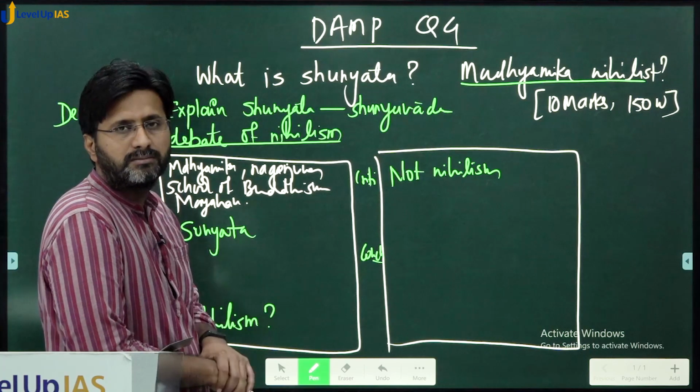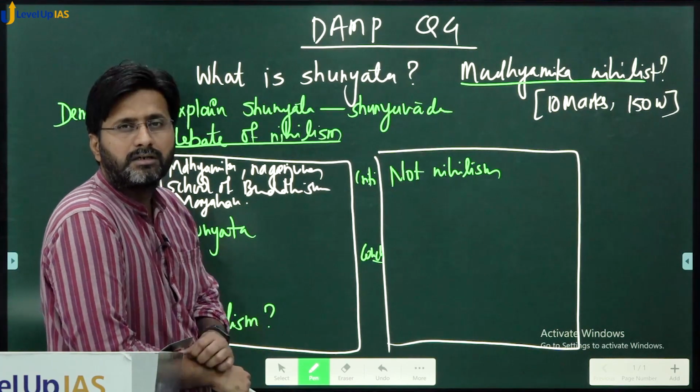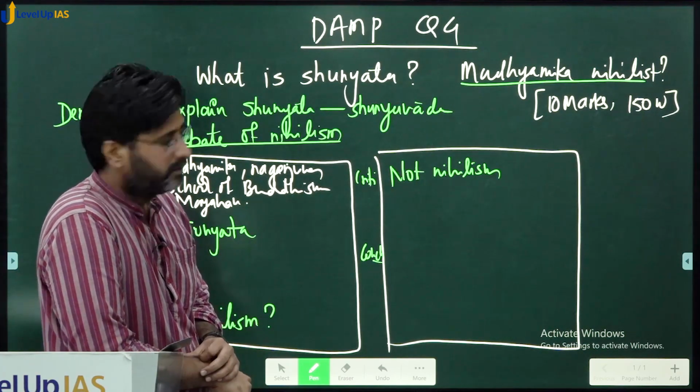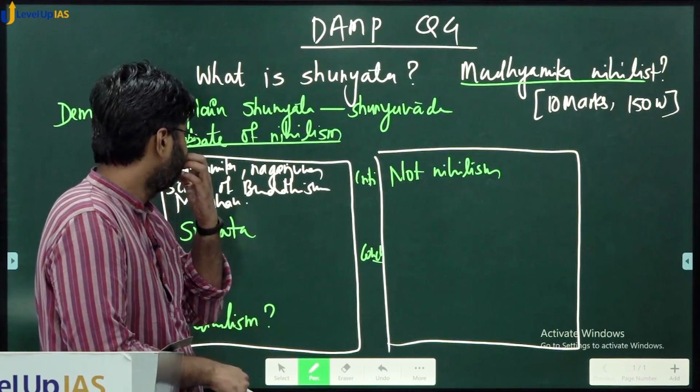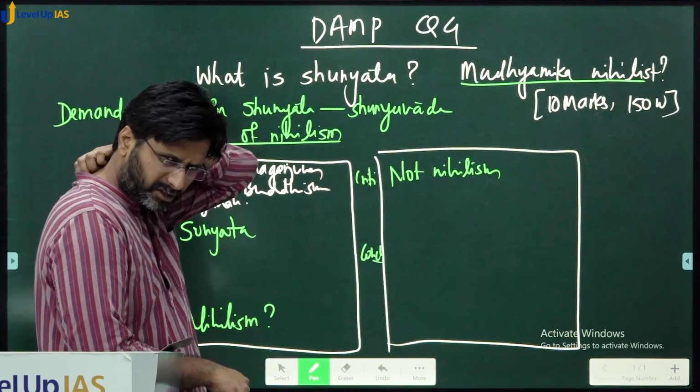This school is a branch of the Mahayana school of Buddhism. So this much introduction is enough.